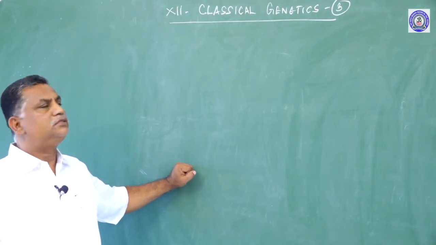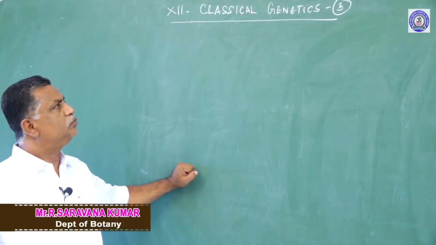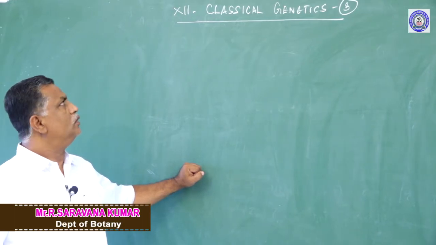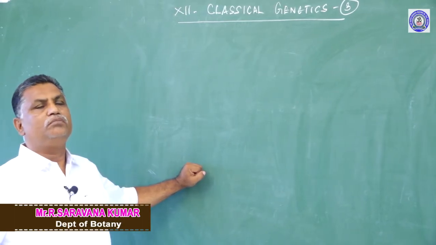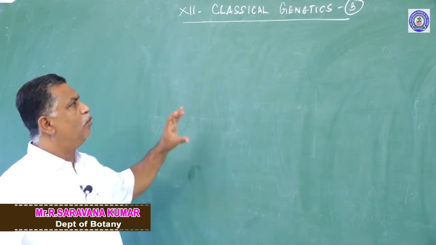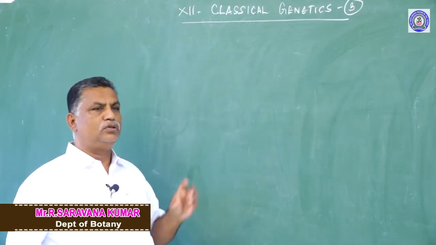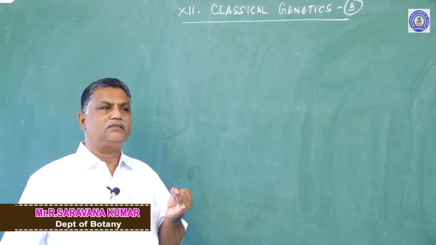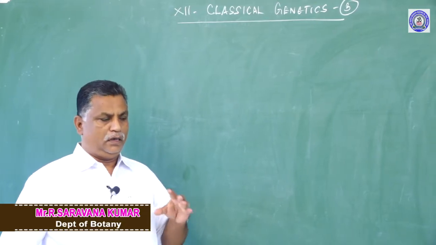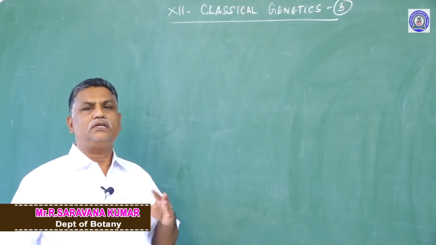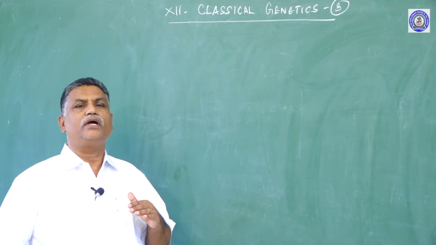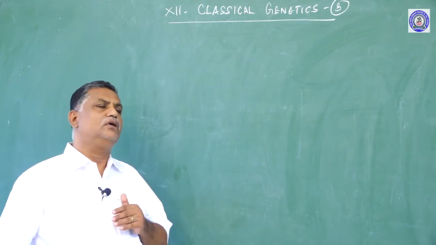See, in the previous classes, we were talking about the Mendelian principles. We have explained monohybrid crosses, dihybrid crosses, monohybrid ratios, dihybrid ratios, and the extension of monohybrid and dihybrid ratios.